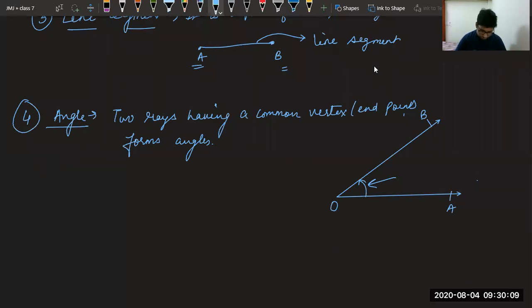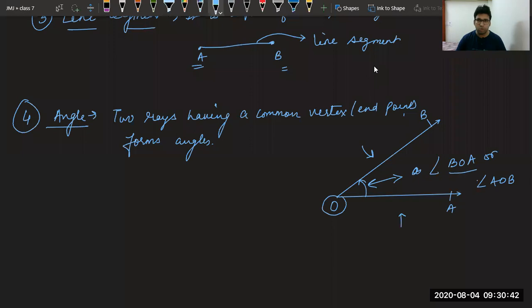All of you, what is the name of the angle? Very good, Ekta. Whenever we name an angle, we have to see that O is coming as the angle name. So we can name it as angle BOA or angle AOB. So while naming the angle, you have to see the arms BO and AO, which are forming the angle.